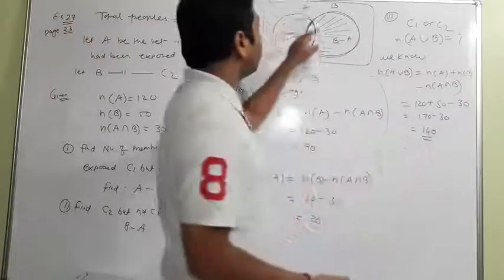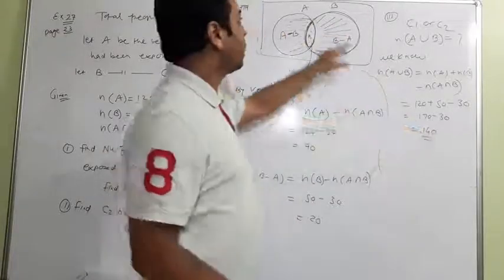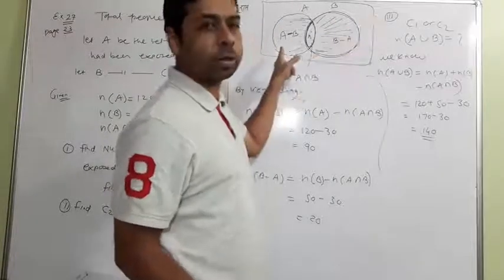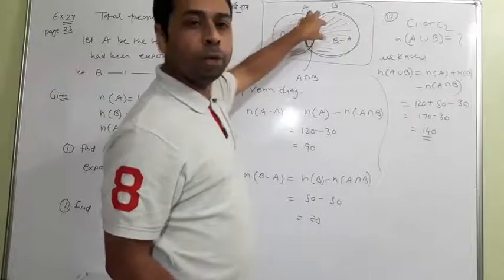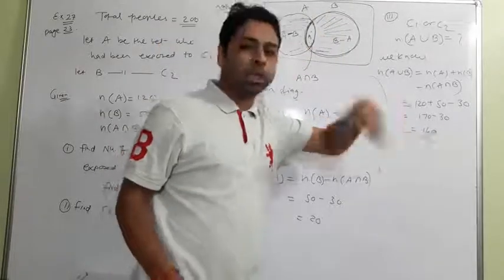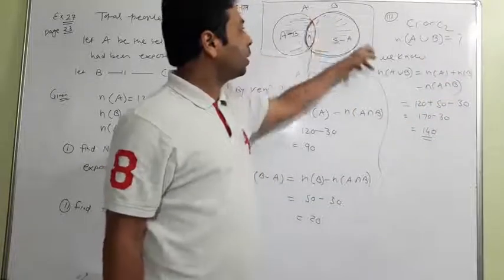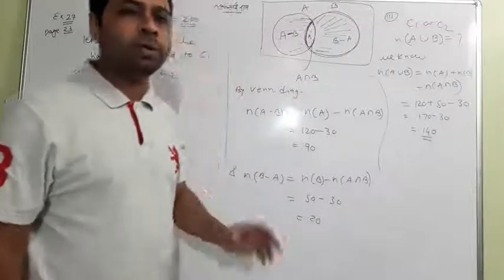So this whole region has 140 people. The universal set is 200, where the study is going on, but only 140 were actually exposed to either chemical C1 or chemical C2, and the rest of the members we have left. We don't have to be concerned about them; we have to focus on what is given.